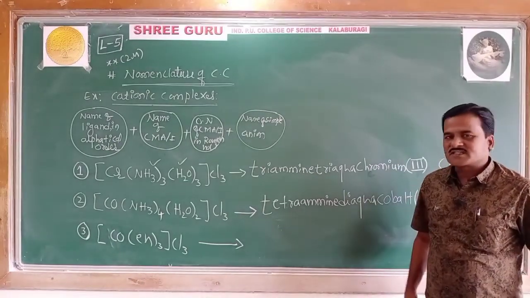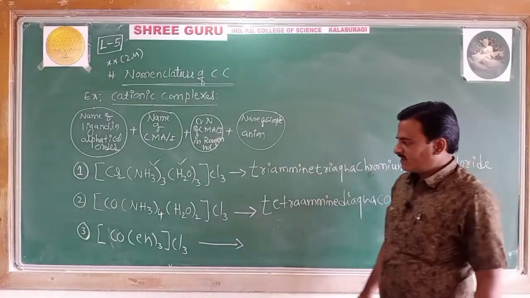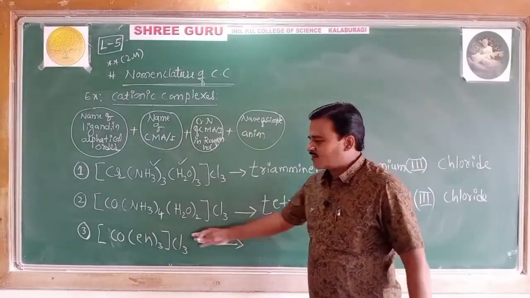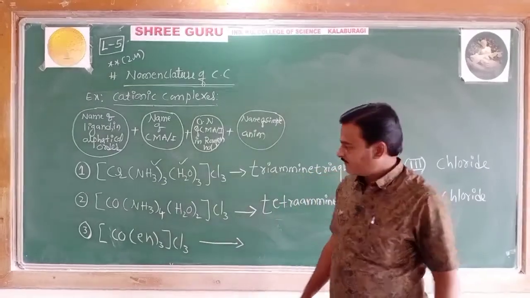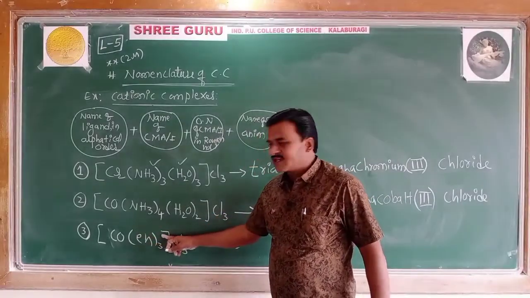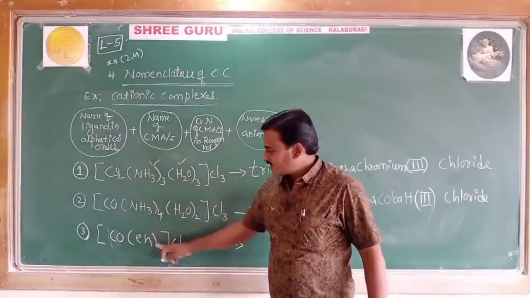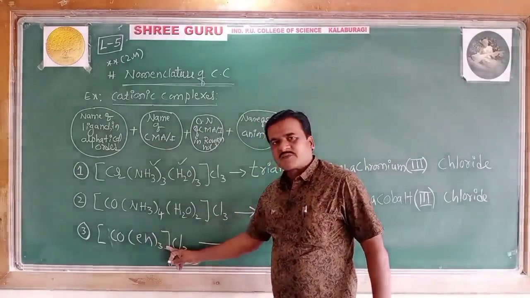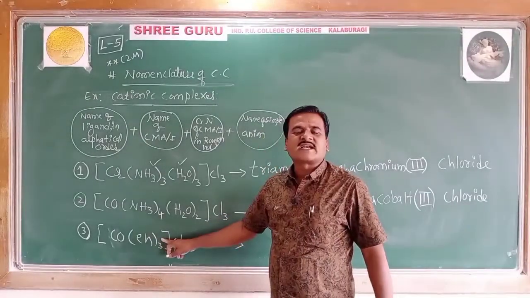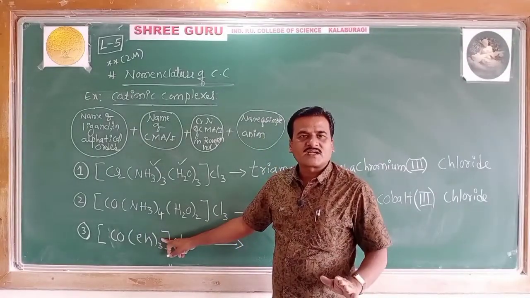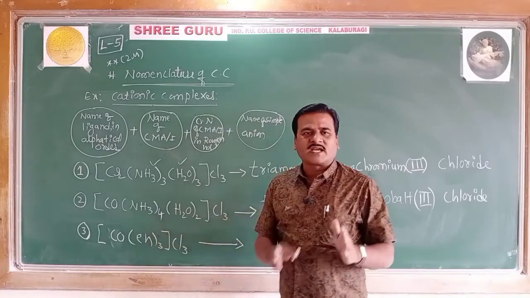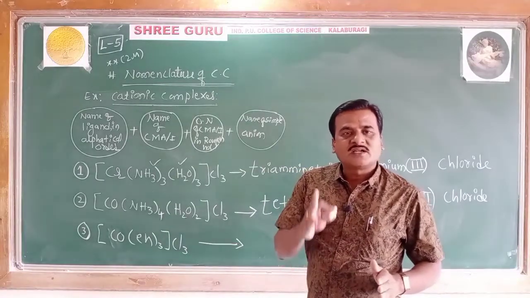Come on, go to the next, third one. Compared to these two, it is slightly difficult, not really difficult. You have to recall the IUPAC rules, that's all. Now, first you have to identify what this ligand is. As the rule says, first collect the ligands and the Greek prefix for how many ligands there are. En stands for what? It is ethylene diamine commonly, but the IUPAC name is ethane-1,2-diamine.